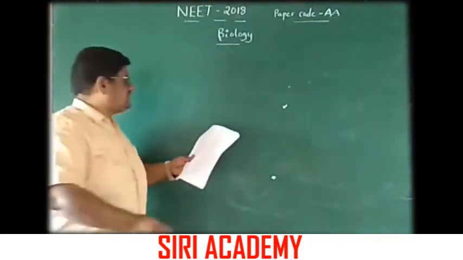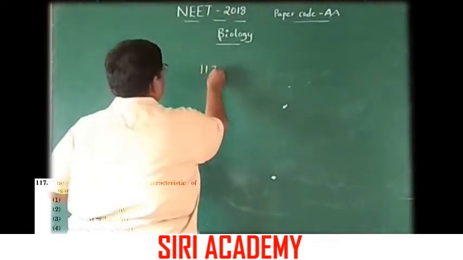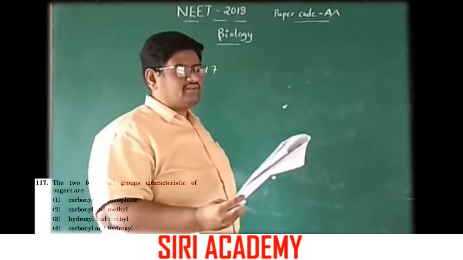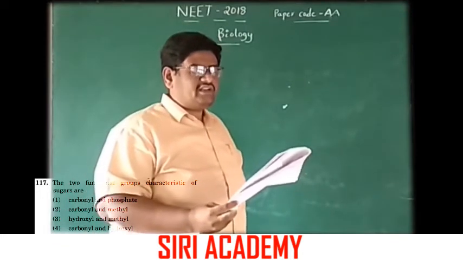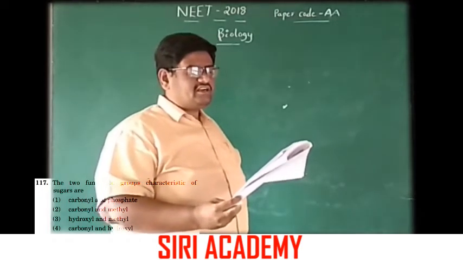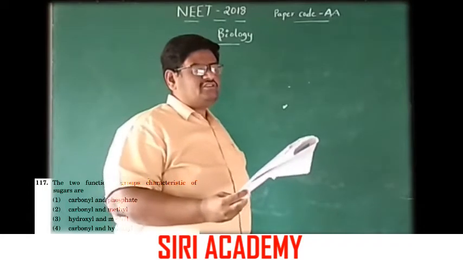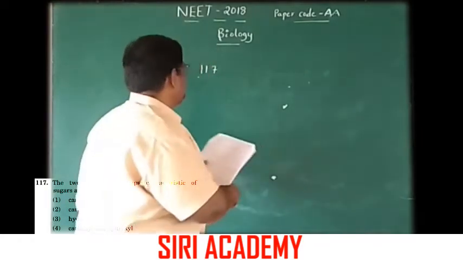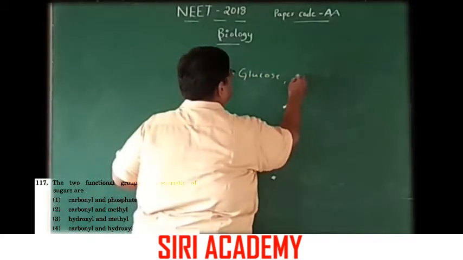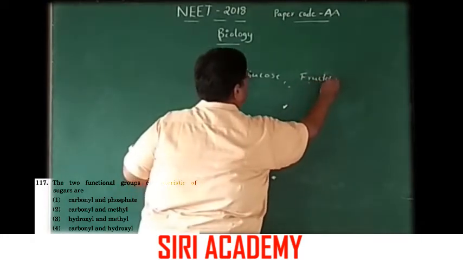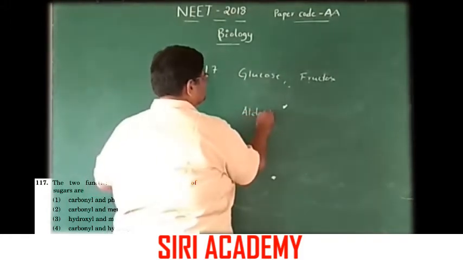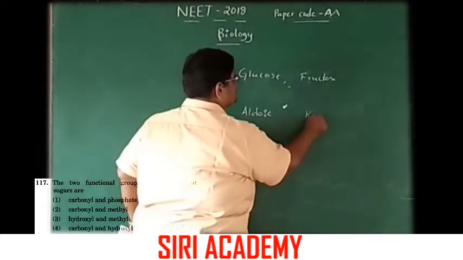Next question we can go for 117. The two functional groups characteristic of sugars are: one, carbonyl and phosphate; second, carbonyl and methyl; third, hydroxyl and methyl; fourth, carbonyl and hydroxyl. Here we can take glucose and fructose. Glucose contains aldose sugar, and this one is the ketose sugar.